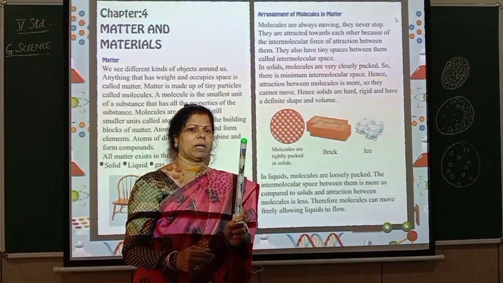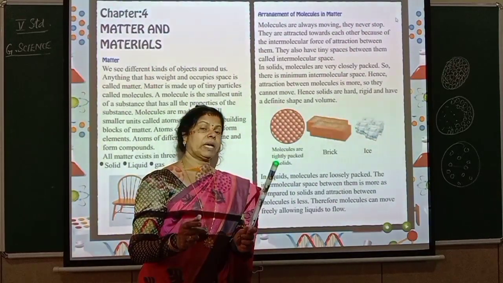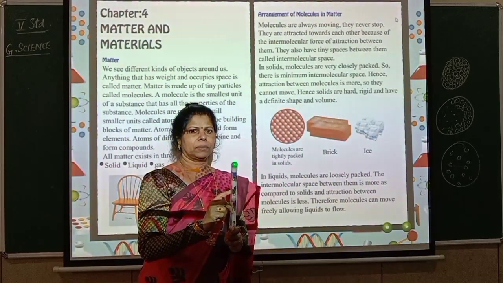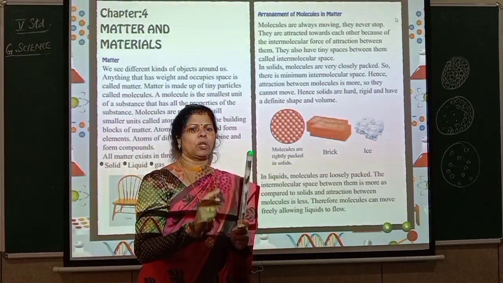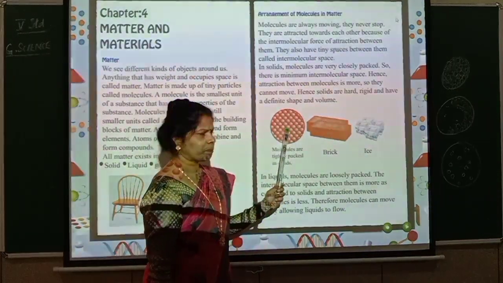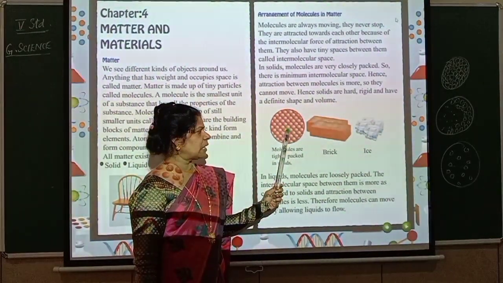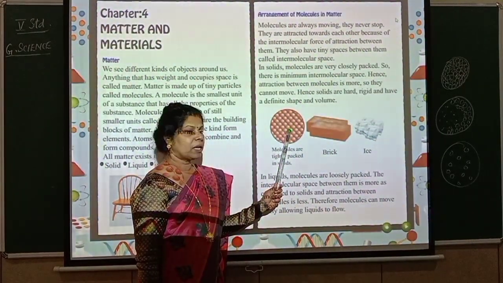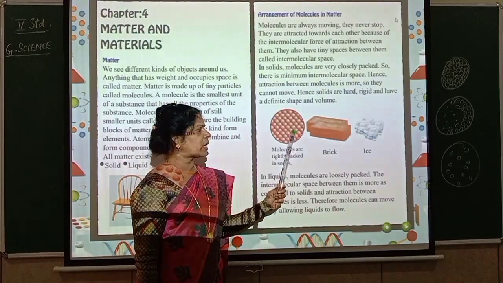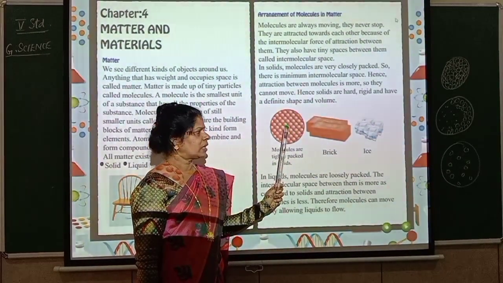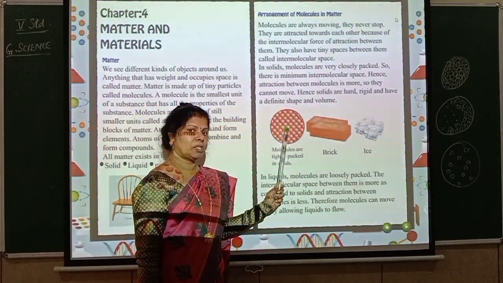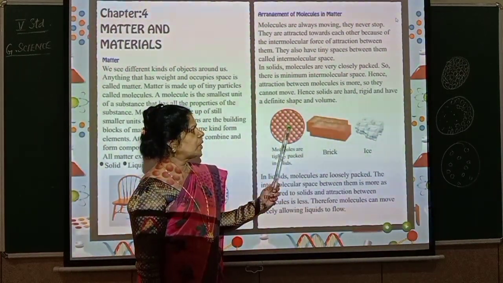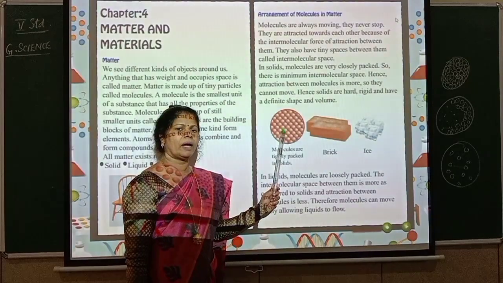It has a definite shape and it has a definite volume. Volume means the space occupied. The space which is occupied, that is called the volume. So you can see here, the intermolecular space is very less. So the molecules are attracted towards each other and they are already attached to each other, so they cannot move easily. That is why they are rigid, they are hard, and they have a definite shape and volume.